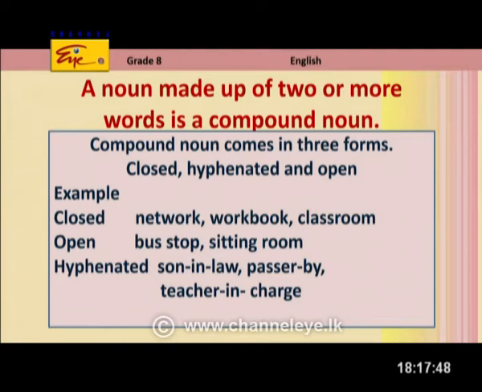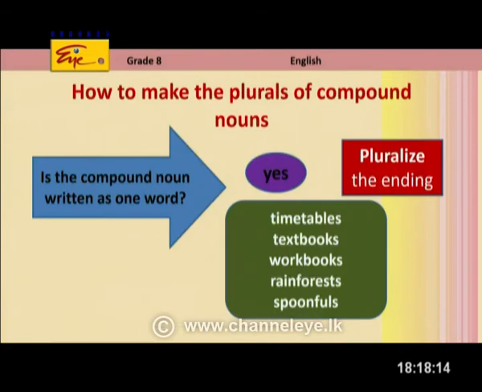They are still the compound nouns, but not written together. Right. Hyphenated. What is the hyphen? Can you see a small line between these words? Oh, yes. Son-in-law. Passer-by. Teacher-in-charge. Those are hyphenated words. Those are called compound nouns.